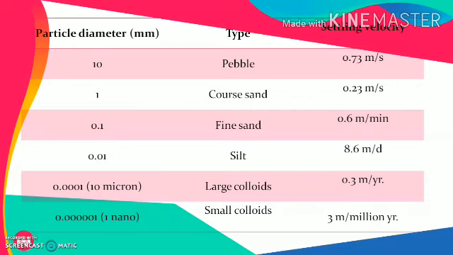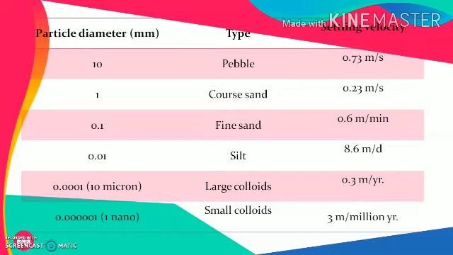When the particle to be removed is a silt particle having a diameter of 0.01 mm, then it will travel 8.6 meter in a span of 24 hours, or 1 day. So it will be very little compared to the previously discussed particles. When we are talking about colloidal particles, which are much smaller than silt, say in the range of 10 micron, they will travel only 0.3 meter in a span of 1 year. And if those are very small colloidal particles in the range of 1 nanometer, then it will take millions of years to travel 3 meter.